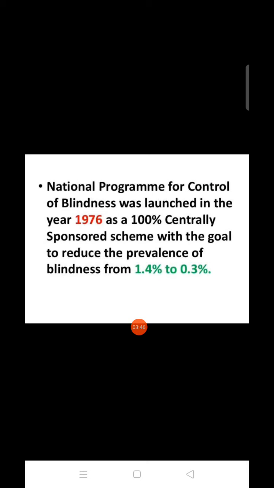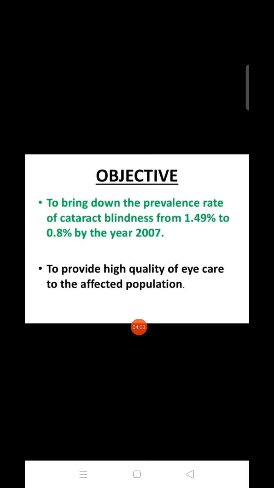What is the objective? The objective is to bring down the prevalence rate of cataract blindness from 1.49% to 0.8% by the year 2007.